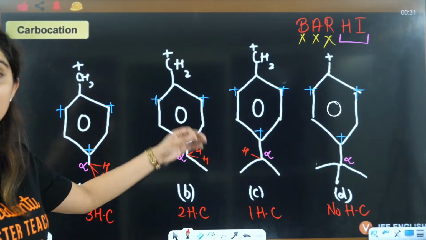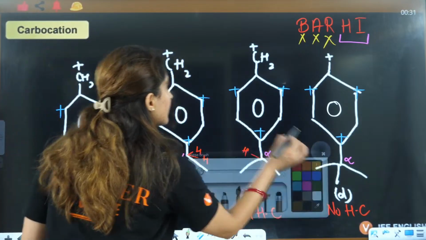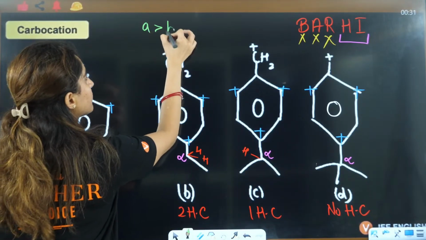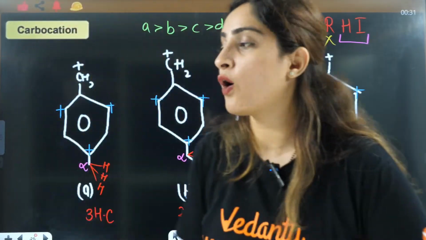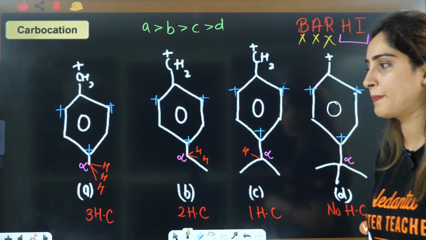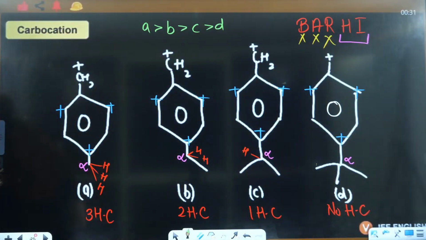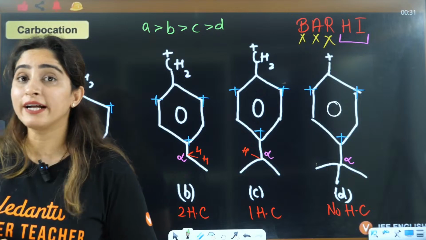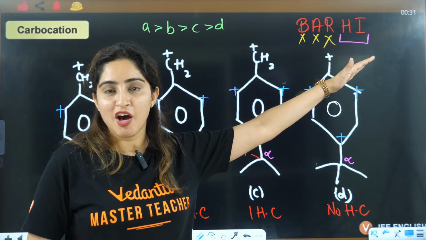Can you see the answer has changed, right? The answer is A, then B, then C, then D. And that's how you get this answer, right? Tell me, is that clear? Why not inductive? Because inductive comes after hyperconjugation.